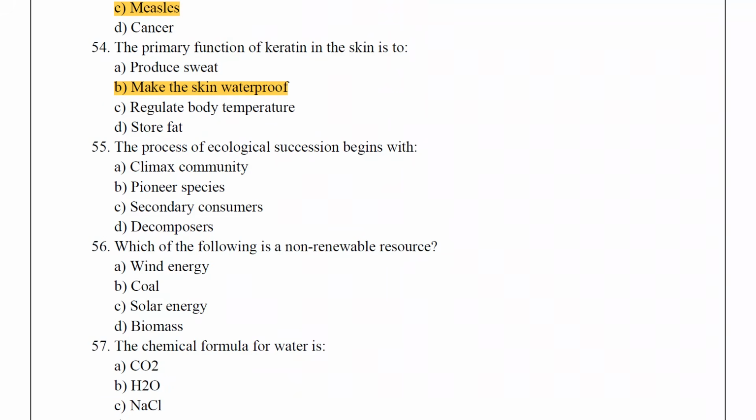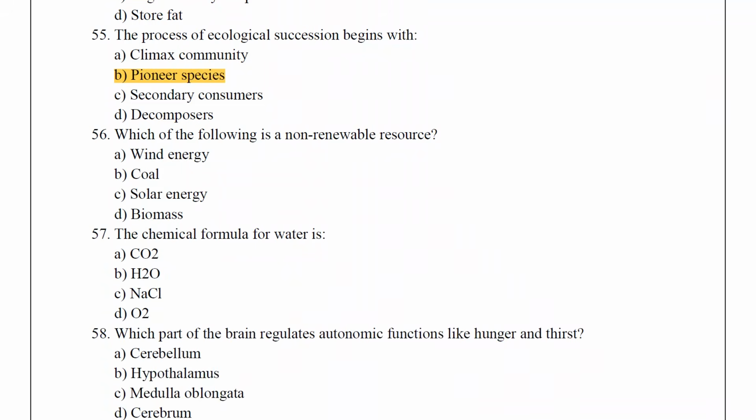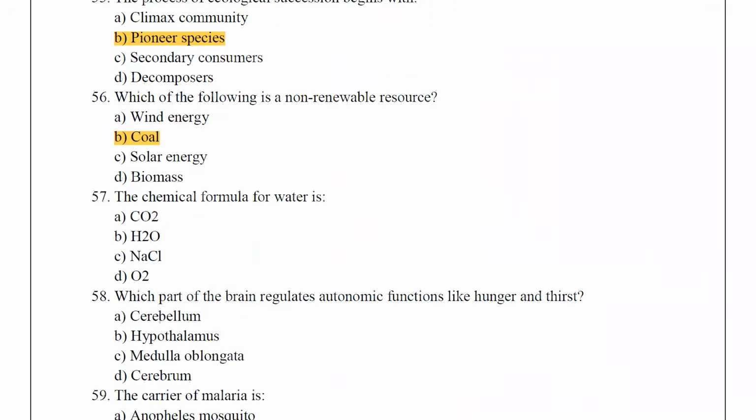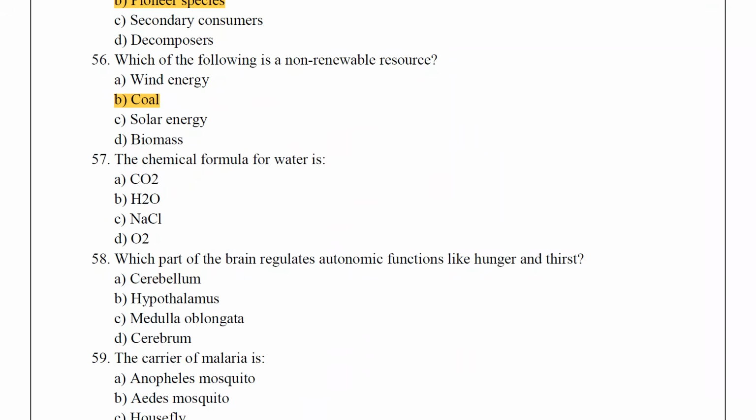The process of ecological succession begins with pioneer species. Which of the following is a non-renewable resource? The answer is coal. The chemical formula for water is H2O.